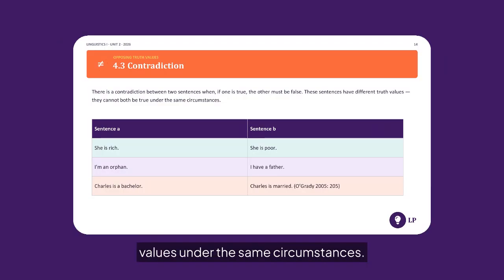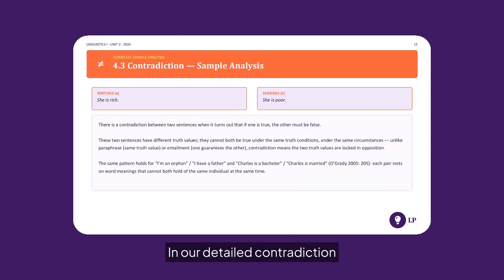circumstances. If one is true, the other has to be false. For instance, she is rich versus she is poor cannot both be true of the same person at the same time in the same context. In our detailed contradiction example, she is rich and she is poor describe mutually exclusive states for a single individual in a given situation.